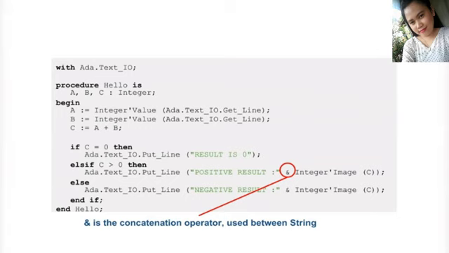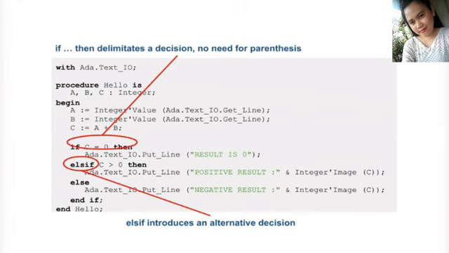The Put_Line service is going to do things the other way around, that is to say, it takes a string as a parameter and displays the string on the console. Now here, what I want to do is to display a caption, that is to say a literal, "positive result", and the result of the call to the Image attribute, converting the C value into a string, in order to concatenate the two strings. Here I'm going to use the ampersand operator in Ada, which is the array concatenation operator and can be used between strings.